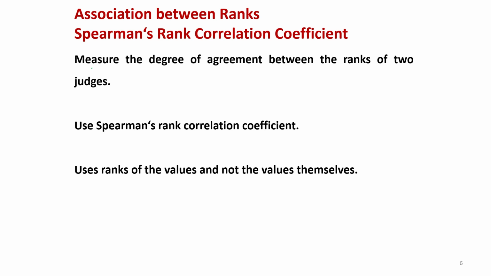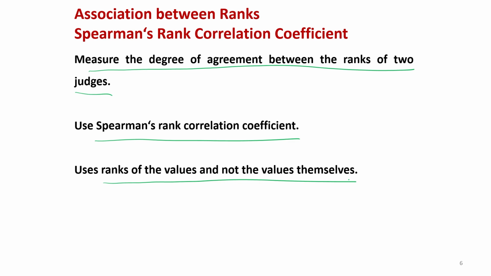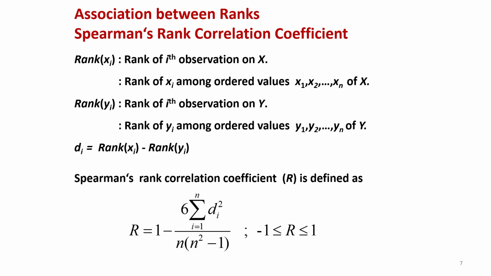So, this rank correlation coefficient measures the degree of agreement between the ranks of two judges. And we use Spearman's rank correlation coefficient, which uses the ranks of the values and not the values themselves. This is very important to remember. Although when you try to do it in the R software, the R software will first determine the ranks and then it will compute it. So, you need to give only the raw data, the raw scores.